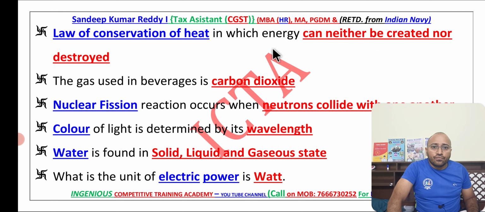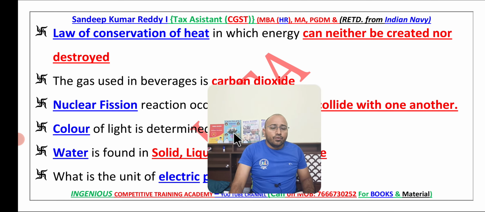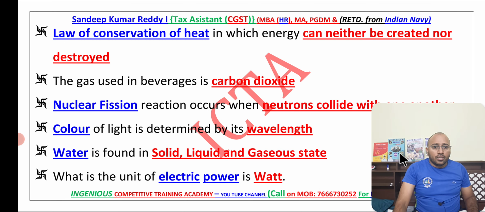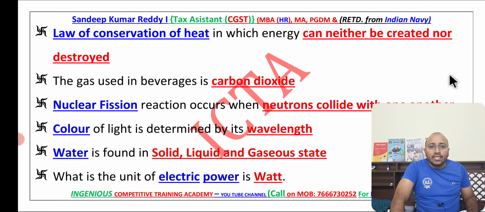Law of conservation of heat: in this process, the energy can neither be created nor destroyed. So another one, the gas used in beverages is carbon dioxide. In the nuclear fission process, we know that neutrons collide with one another. And you must know electrons are around the atom, and inside, neutrons as well as protons are present. The color of light is determined by its wavelength, which is indicated by lambda.